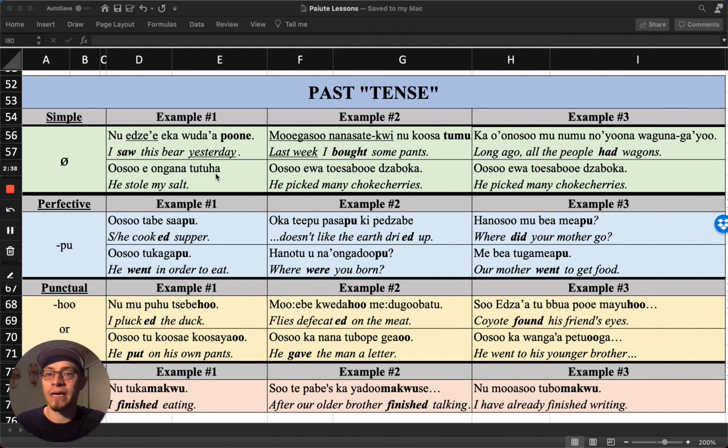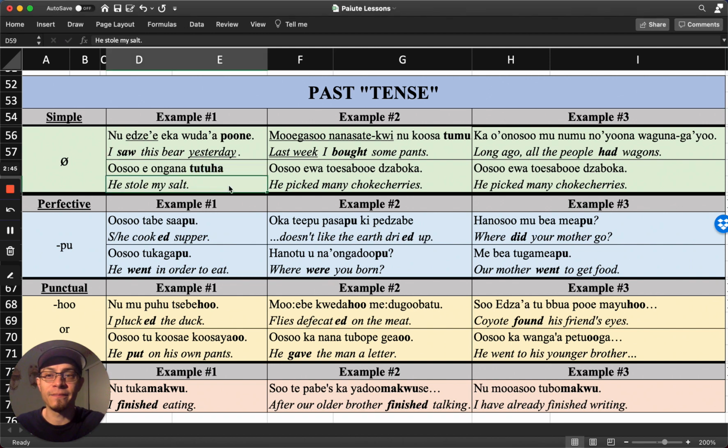So turuha is the verb, and that means to steal. So in this case, usu iongana turuha means he stole my salt. Now, because there's no temporal adverb or suffixes to indicate that it is the past tense, the only way this will be understood when you're communicating with someone is by the context.